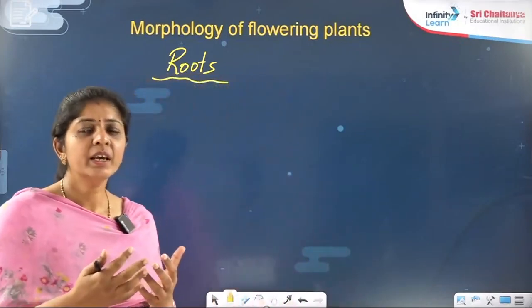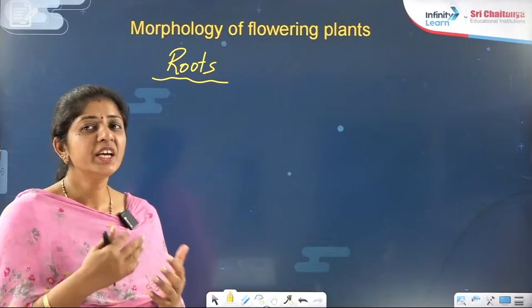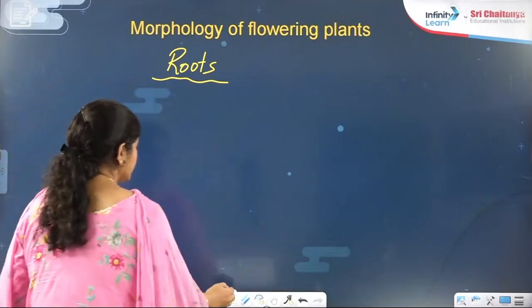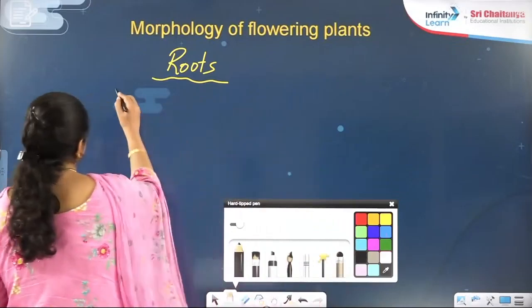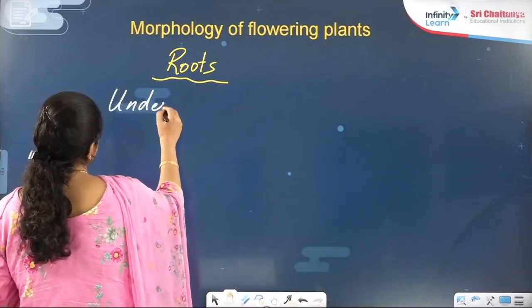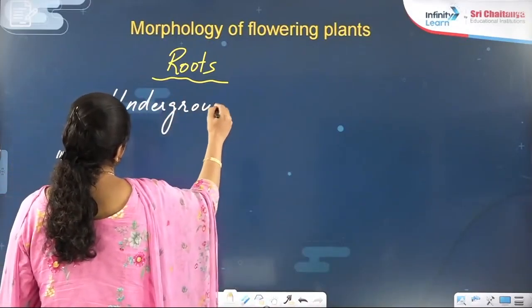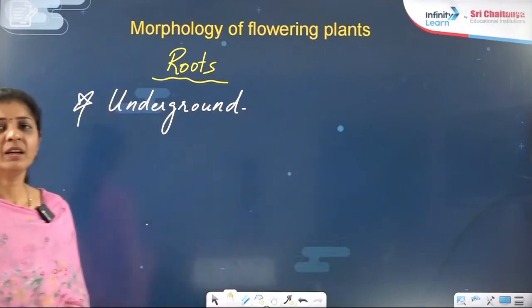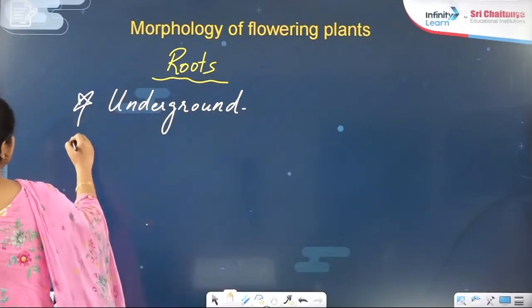So externally, what are the features that make you say that this is a root? Very important, they are underground. I'm not talking about exceptions here. I'm talking about its external features. They are underground. Can I say they will be non-green?